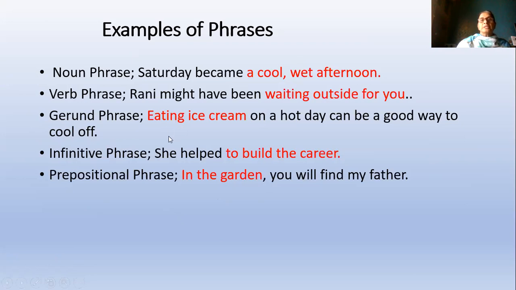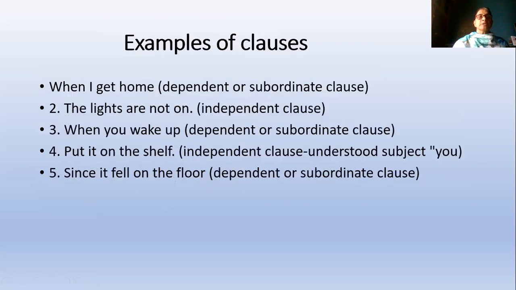Eating is acting as a noun here, so it is a gerund phrase. An infinitive phrase will have to or any infinitive. In a prepositional phrase, some preposition will be there, in the garden; here we have in. I think this is about the types of phrases, and now clauses.